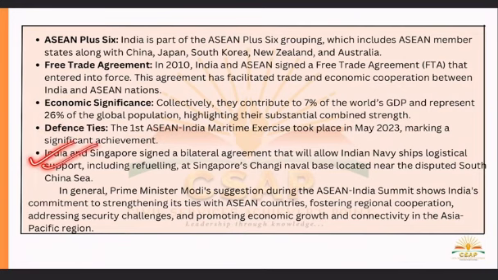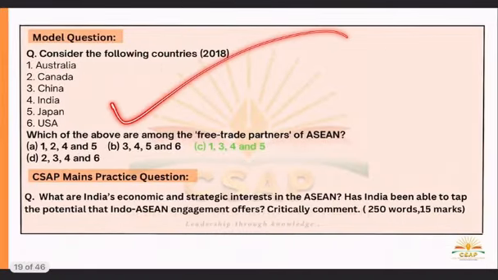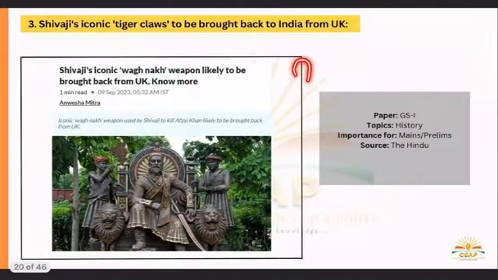Okay, India and Singapore signed a bilateral agreement that will allow Indian Navy ships logistical support, including refueling at Singapore's Changi Naval Base near the disputed South China Sea. So these are some of the good steps which have been taken under this particular ambit. Okay, so now we have to remember all this with respect to ASEAN. A question has been asked on it.